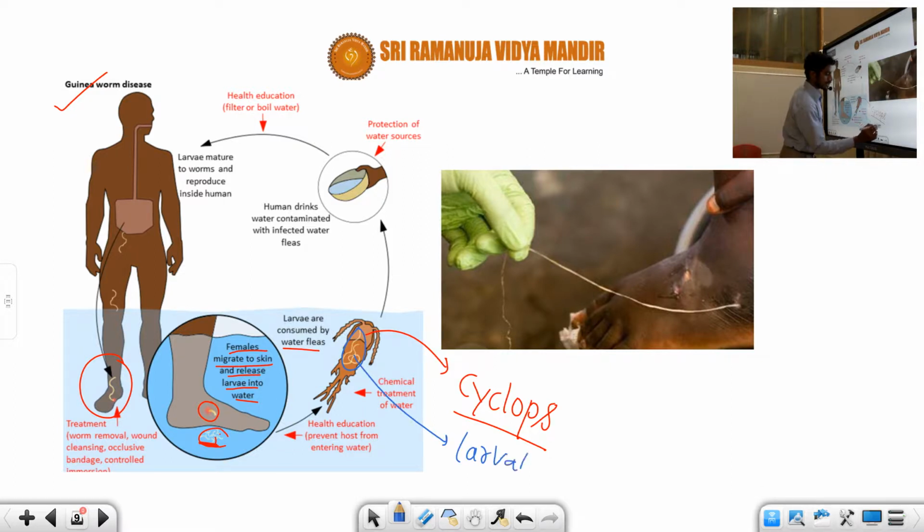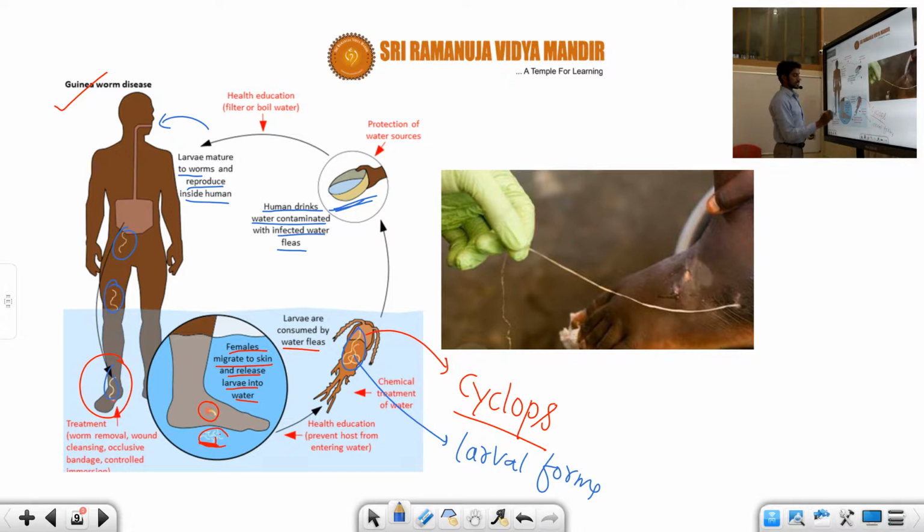The larva is consumed by a water flea, that is called the Cyclops. Then a human drinks the water contaminated with the infected water fleas. Then finally the larva matures into the worm and reproduces inside the human being. You can see the human being drinking this contaminated water, and finally the maturity is going on.